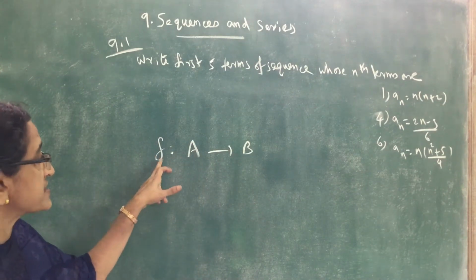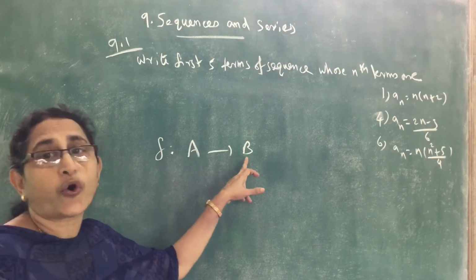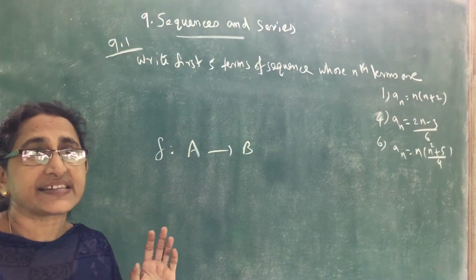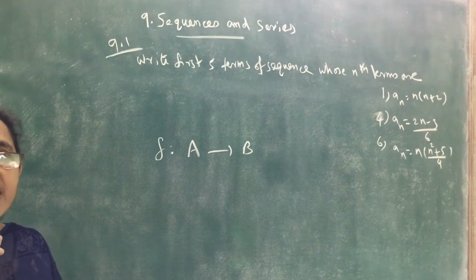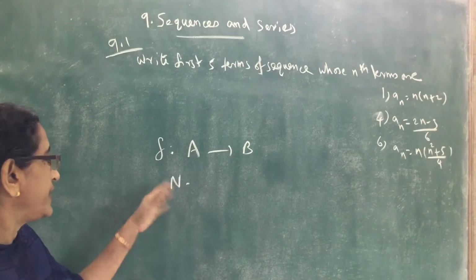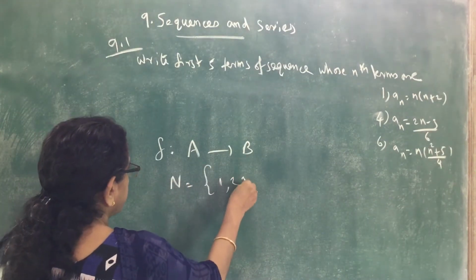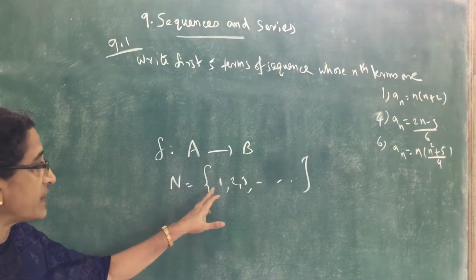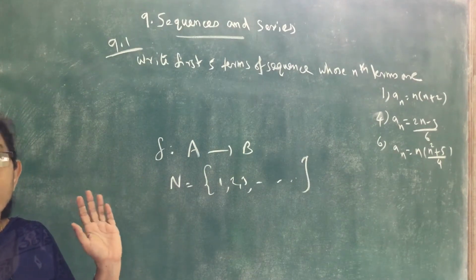And if f is a function from A to B, A is called the domain and B is called the codomain. So here a sequence can be defined as a function whose domain is the set of natural numbers. That means for every element, N is the set of natural numbers, that is the set 1, 2, 3, etc. For every natural number in the set, there exists a unique image.